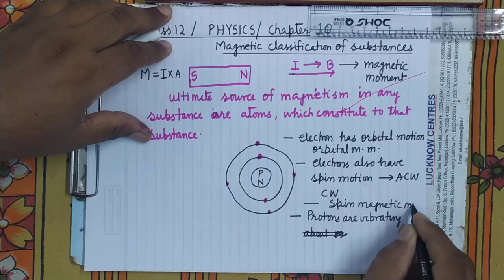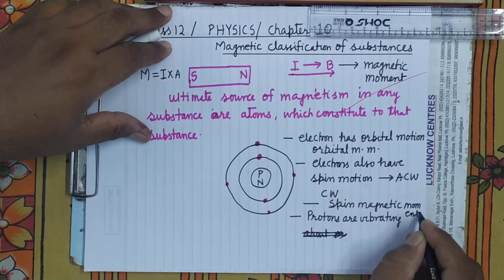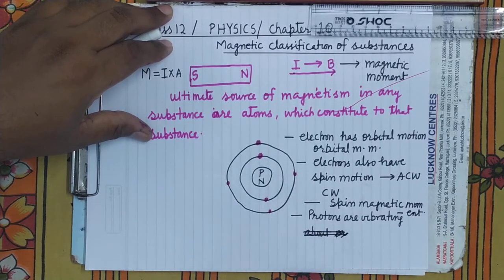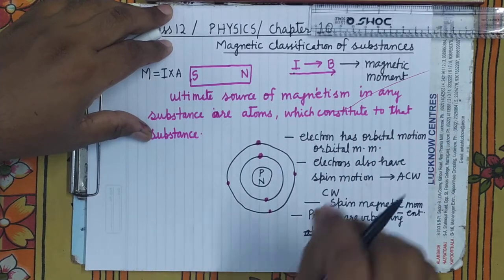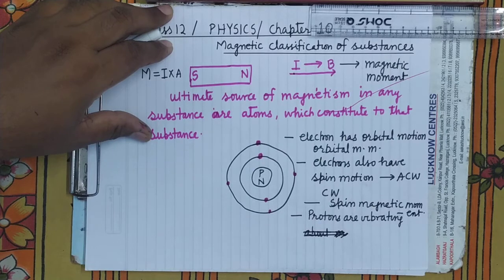And this spin magnetic moment is significant. Orbital magnetic moment is almost insignificant, negligible, so that can be neglected, but the spin magnetic moment cannot be neglected.